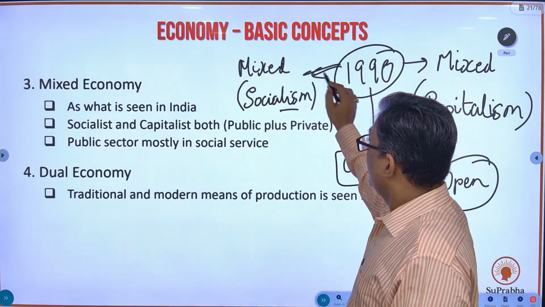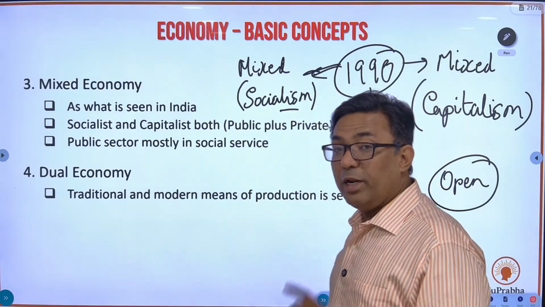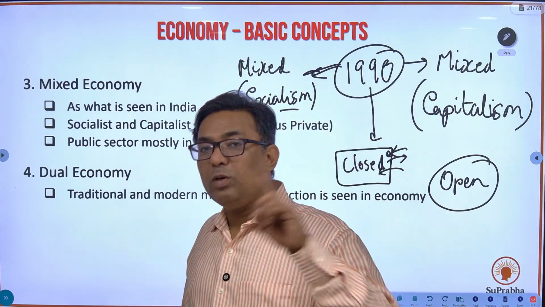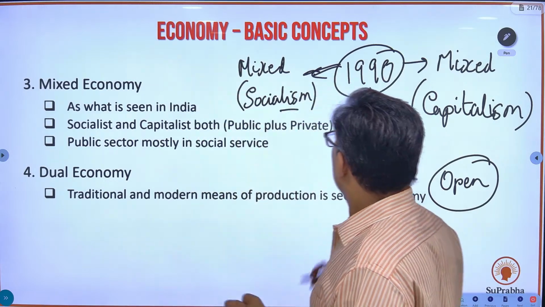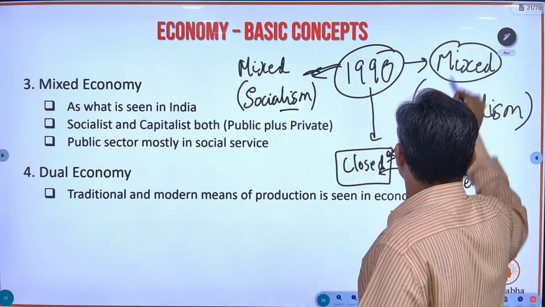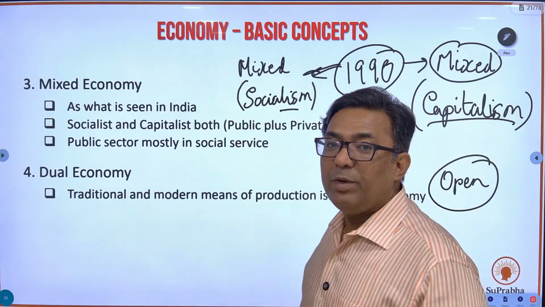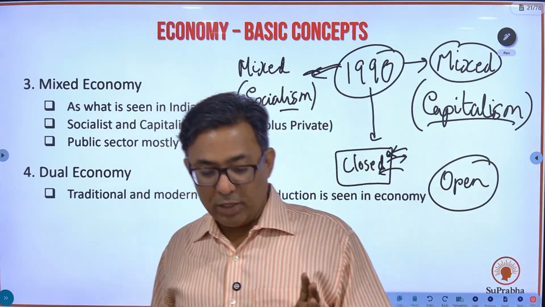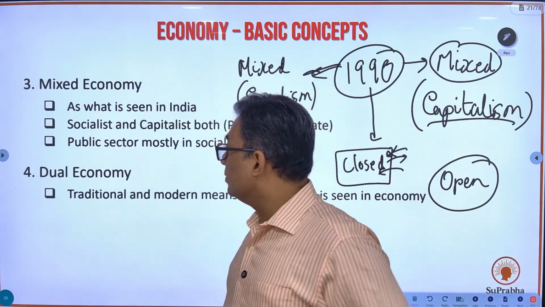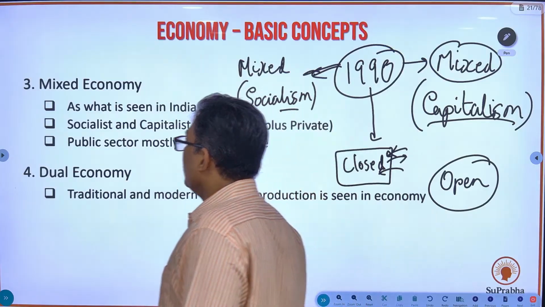So what are we? Mixed economy. Before 1990 also we were a mixed economy, but more tilted towards socialist economy. After 1990 also we are a mixed economy, but more tilted towards capitalism now. Okay, so that is known as a mixed economy. Fine. And lastly, you come to